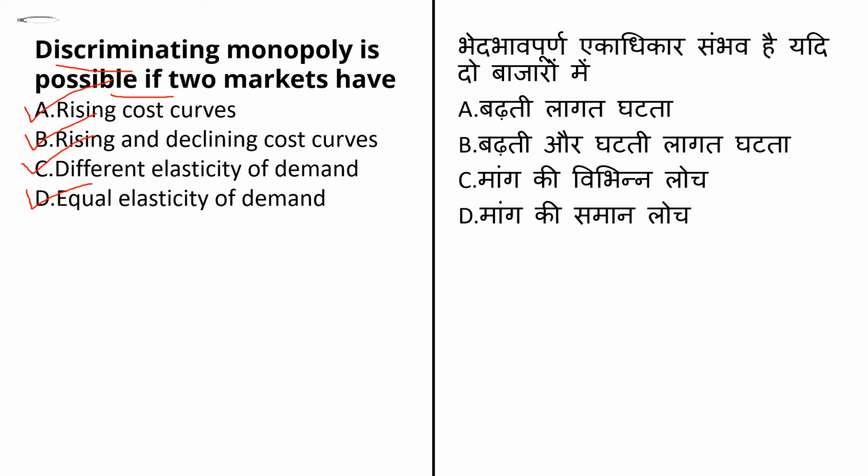Price discrimination is possible only when buyers from different sub-markets are willing to purchase the same product at a different price. If the elasticity of demand is the same, then the effect of a price change on the buyers will be identical too. The answer here for this question will be option number C, that is different elasticity of demand.